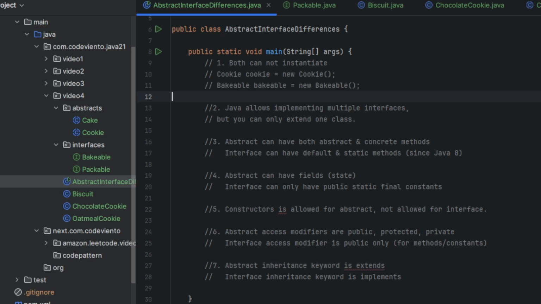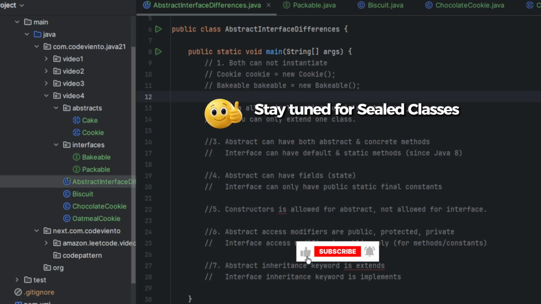Each of these features gives you flexibility, but knowing when and why to use them is the real interview skill. And that's our look at how abstract classes and interfaces give us the building blocks for powerful, flexible, object-oriented design in Java. Stay tuned for sealed classes in the next video.